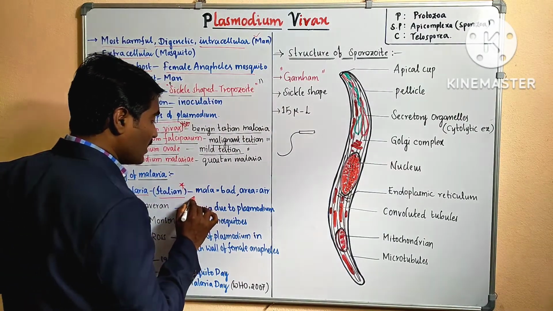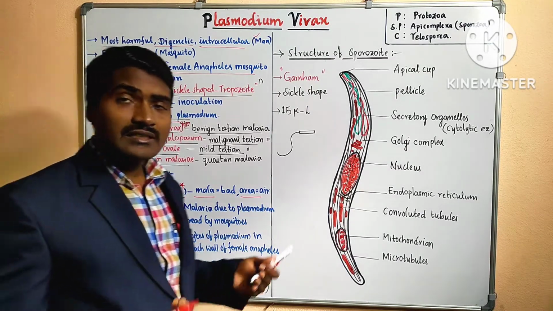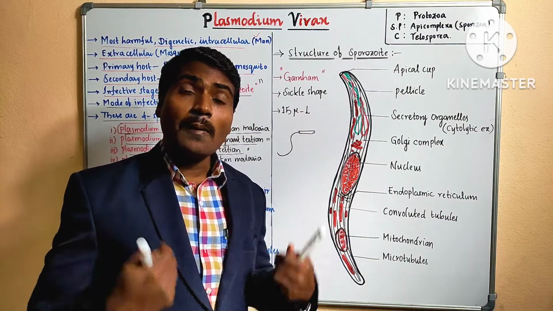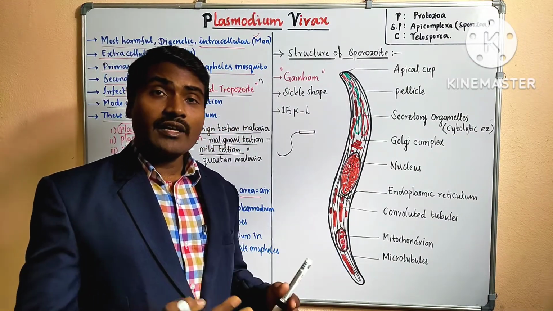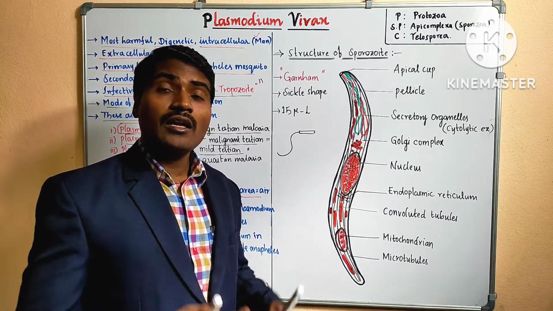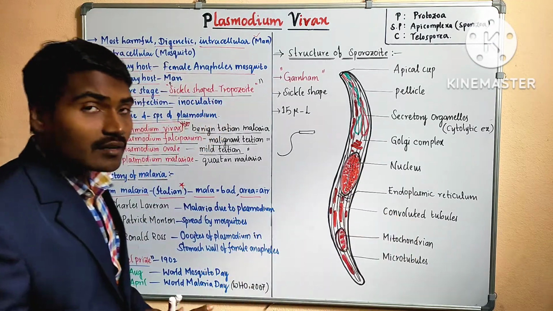In Italian, mala means bad and aria means air. So it was thought that the malaria disease was due to bad air. That is why the word malaria, bad air, was given. They believed it was caused by the inhalation of bad air, but that is not correct.